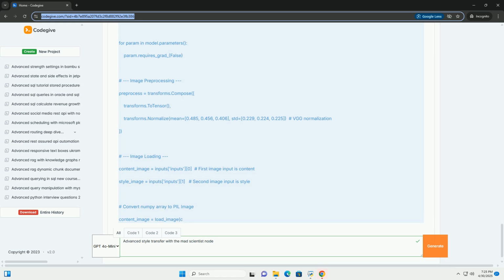Conclusion. This tutorial has provided a comprehensive introduction to advanced style transfer using the Mad Scientist node in ComfyUI. By combining the flexibility of Python with the visual programming environment of ComfyUI, you can create powerful and customizable style transfer workflows. Remember to experiment, iterate, and explore different techniques to achieve the desired artistic results. Good luck, and have fun creating. Remember that the specific implementation will depend on the particular advanced technique you're using, so consulting the relevant research papers and code examples is highly recommended.